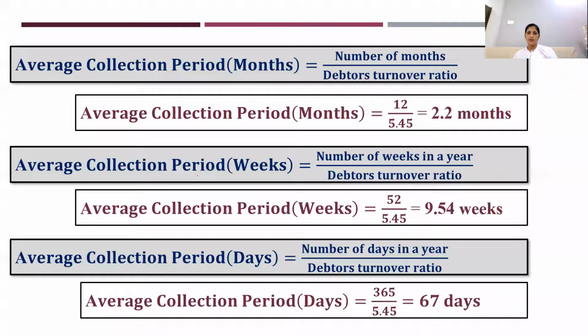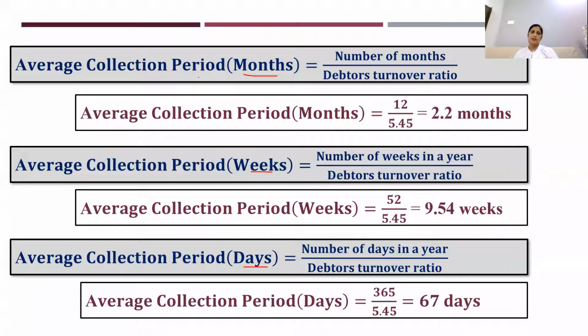Now we have to find out the average collection period. As per our formula, you see, months, weeks and days, all these three we have to calculate.